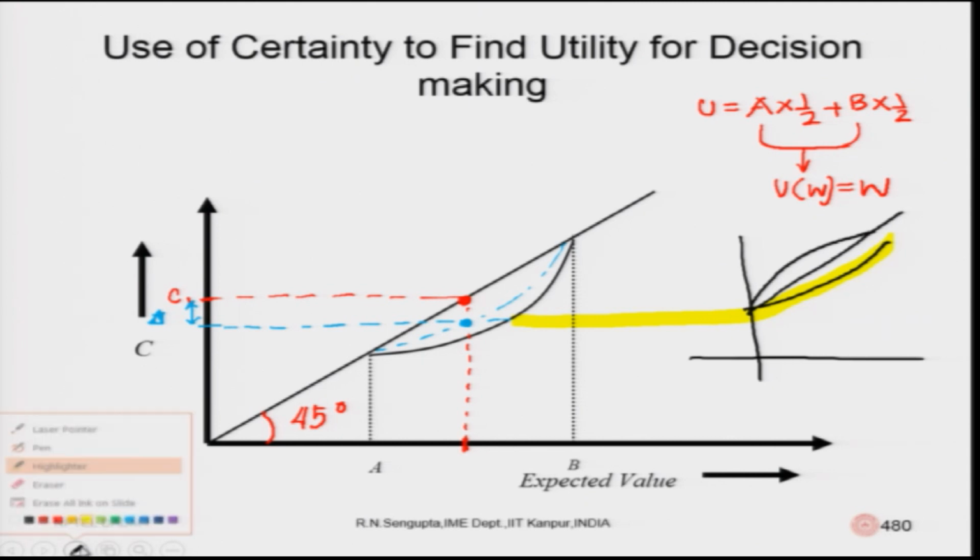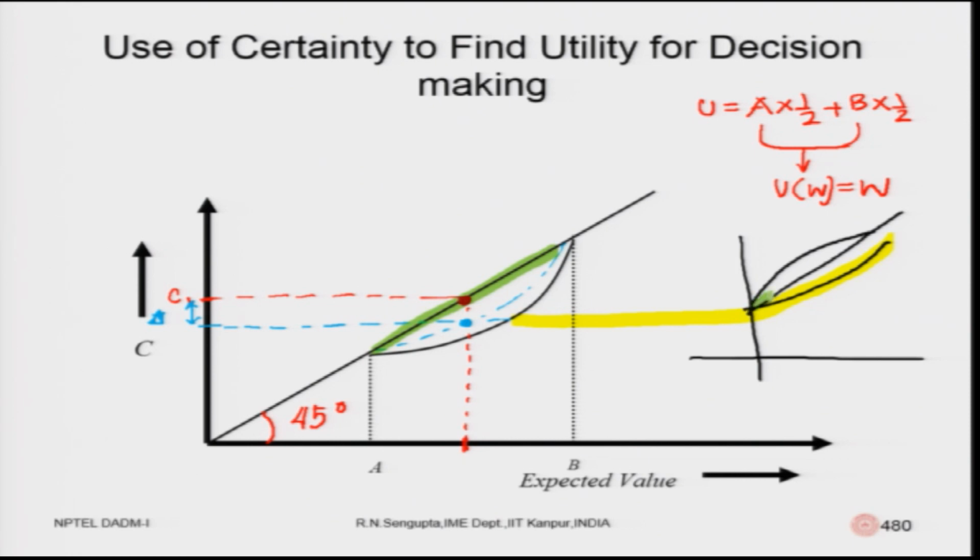In case the person has a utility, let me check the color, light green, where the value of C1 and the gamble give me an equivalent value, which is equal, the 45 degrees line would be applicable.